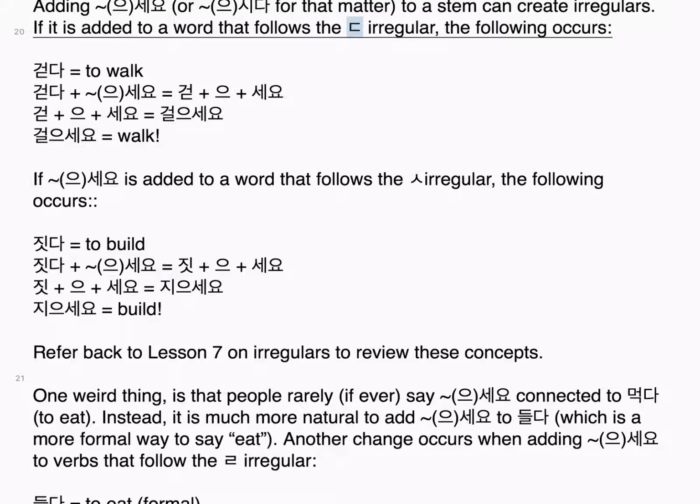If 으세요 is added to a word that follows the ㅅ irregular, the following occurs. 짓다, to build. 짓다 plus 으세요. 짓 plus 으 plus 세요. 지으세요. Build. Refer back to Lesson 7 on irregulars to review these concepts.